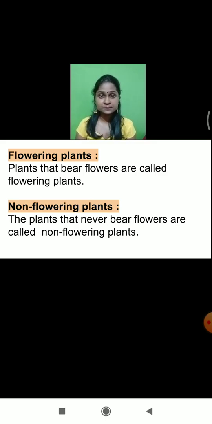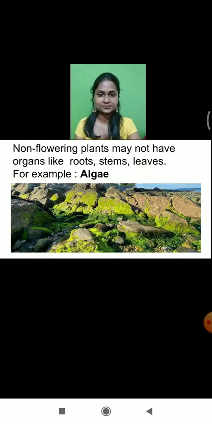So I hope so, students, we divided the plants depending upon whether flowers are present or absent on the plants. So there are two varieties, basically flowering plants and non-flowering plants. And again, students, let me tell you that some non-flowering plants may not have organs like root, stem and leaves. There are many types of plants which you must have seen around you that have stem, roots and leaves, etc. But there are certain categories of non-flowering plants commonly found around us that do not have roots, stem and leaves.